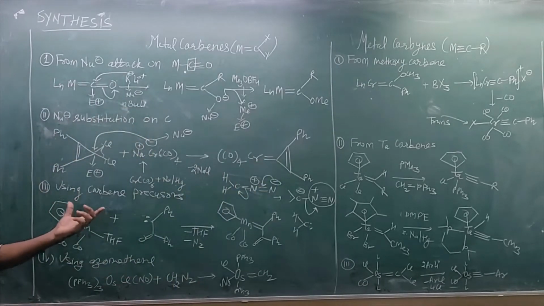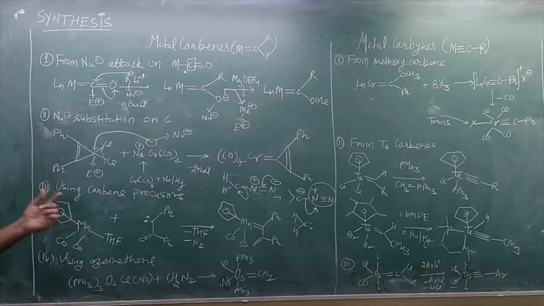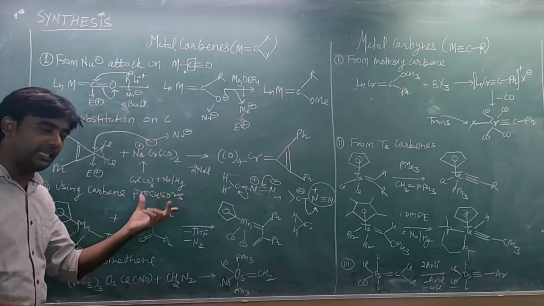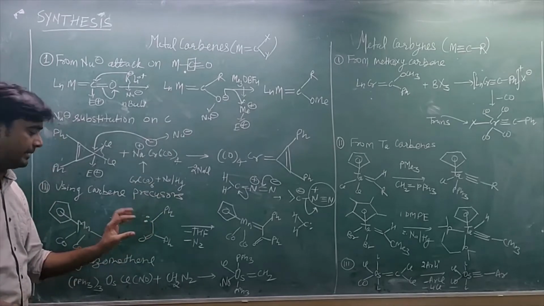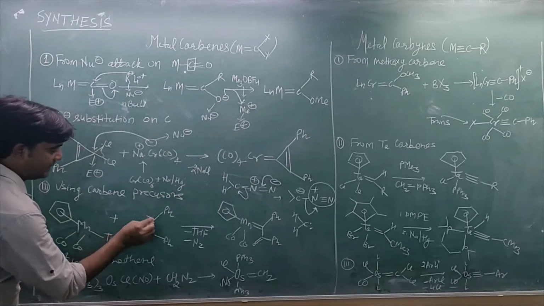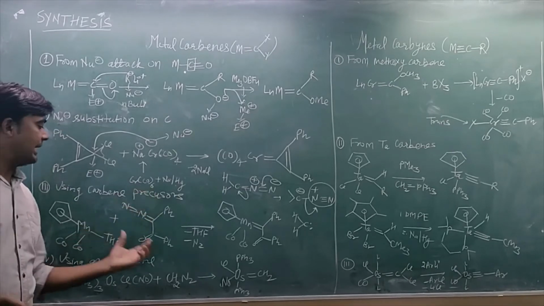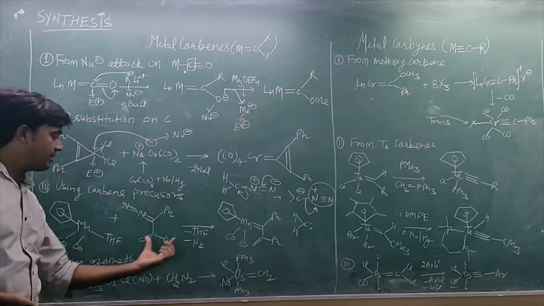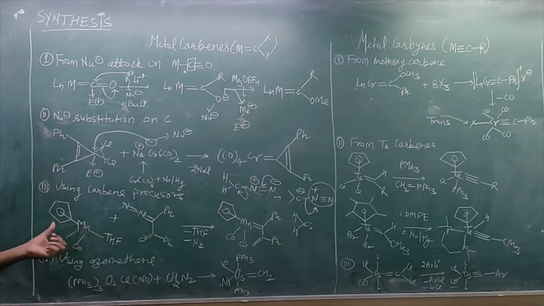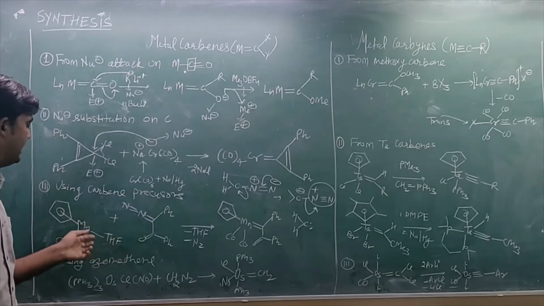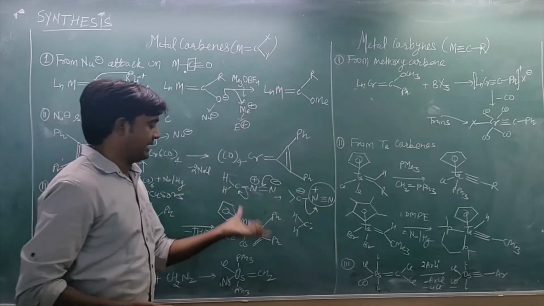Okay, in the third reaction you use carbene precursors directly, pericyclic type carbene precursors. I am writing here just as parent. So you can use carbene precursors like this and make a reaction with those complexes which have labile type ligands, and then you can form a metal carbene system.